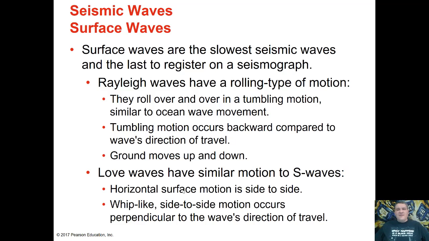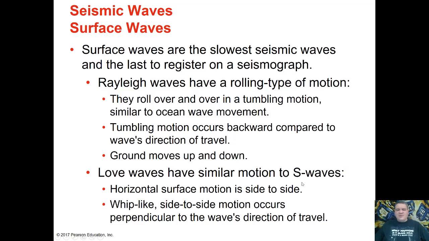So the surface waves are actually the slowest of all of the different types of waves. They're the ones that arrive last and are actually recorded last. Rayleigh waves have a rolling type motion, similar to what you see with ocean waves. So they are similar to ocean wave movement, kind of this back and forth, up and down motion. So the ground actually moves up and down.